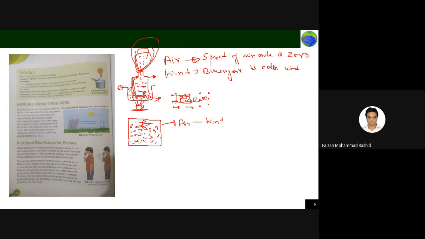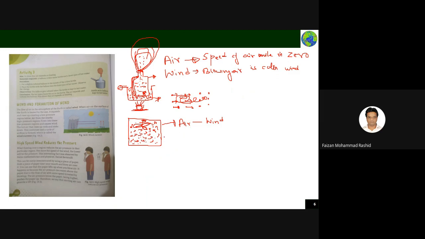You can feel this also. If you enter a room where no fan is running, you don't feel anything. But the moment you switch on your fan or cooler, you feel a lot of air, because due to the power of the fan, the air molecules in the house get a lot of movement, velocity and speed.